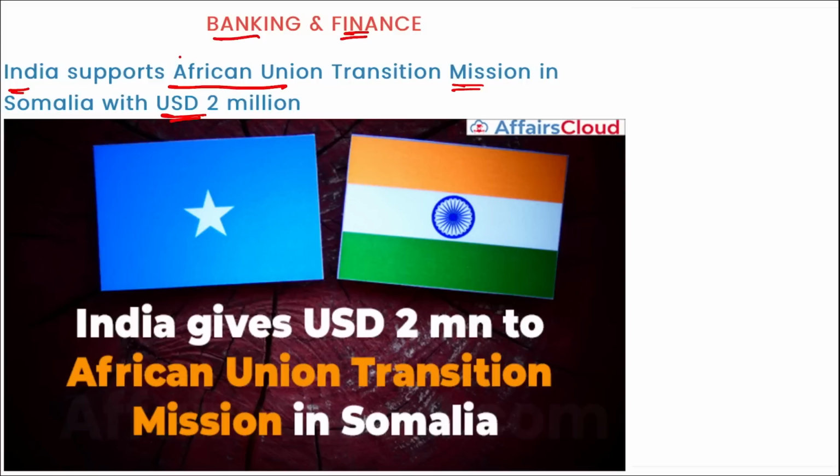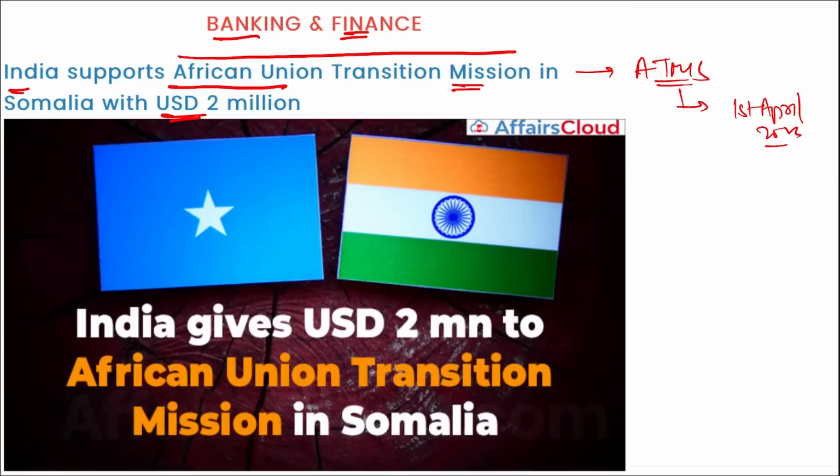This mission, that is ATMIS, African Union Transition Mission in Somalia, was established or founded when? It was founded on 1st of April 2022. And remember, the objective here is to assist the implementation of the Somali Transitional Plan in order to fully transfer security responsibilities to the Somali security forces by the end of 2024.